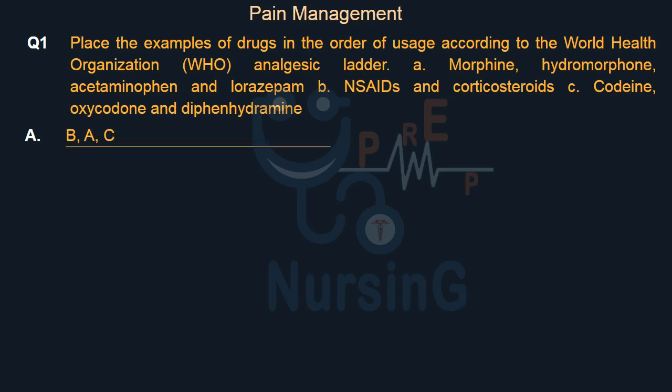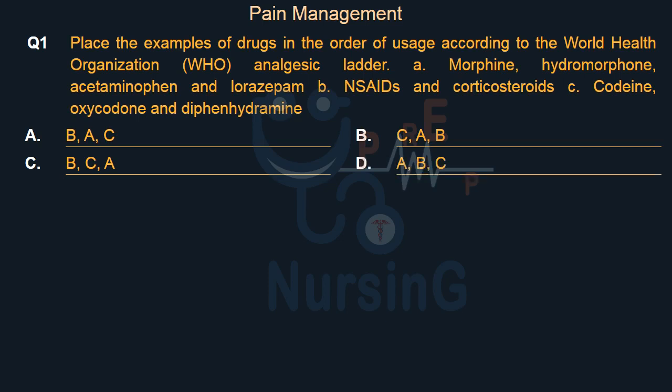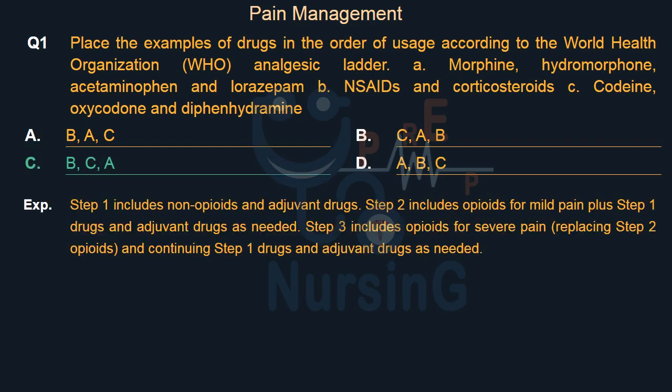Option A. B, A, C. Option B. C, A, B. Option C. B, C, A. Option D. A, B, C. Right answer is option C. B, C, A. Step 1 includes non-opioids and adjuvant drugs. Step 2 includes opioids for mild pain plus Step 1 drugs and adjuvant drugs as needed. Step 3 includes opioids for severe pain, replacing Step 2 opioids, and continuing Step 1 drugs and adjuvant drugs as needed.